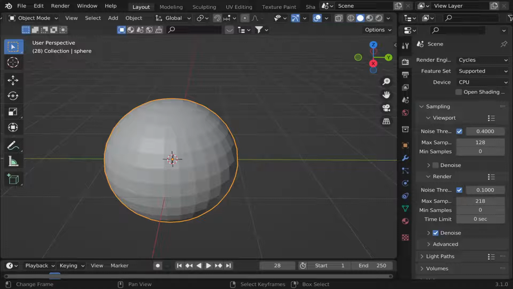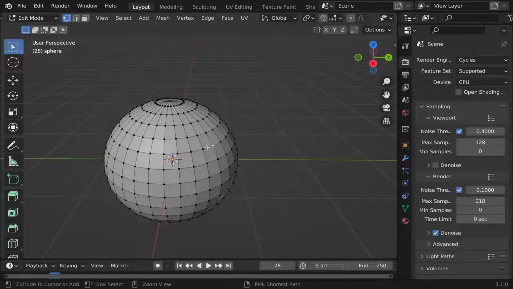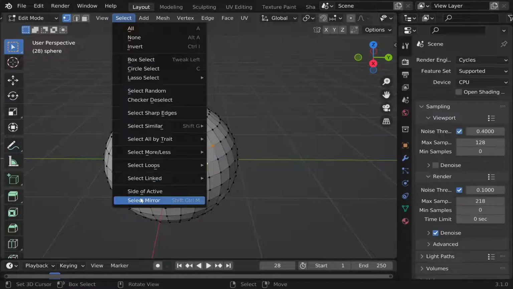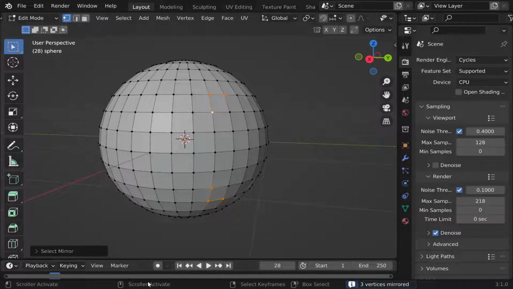In object editing mode, select some vertices. Use the select mirror function. This will select the corresponding mirror vertex. Set different axes of the plane to select different vertices.